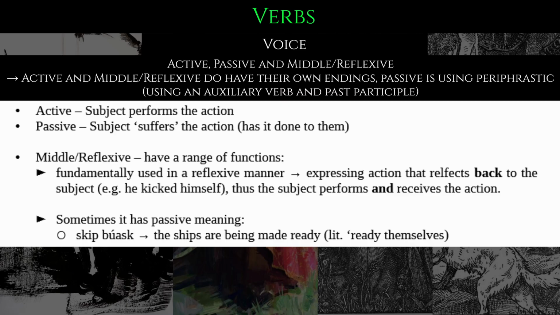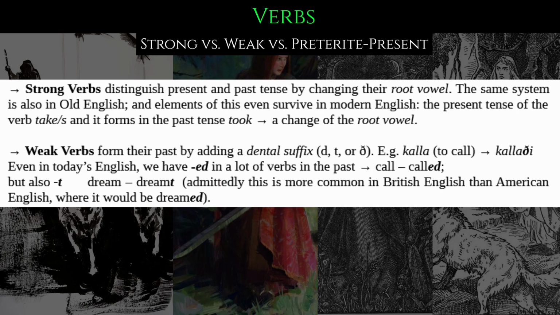And sometimes the middle or reflexive has also passive meaning. For example, skip busk, the ships are being made ready, literally meaning readying themselves. Now, let us look at the past tense. Here we have strong, weak, and preterite present verbs.